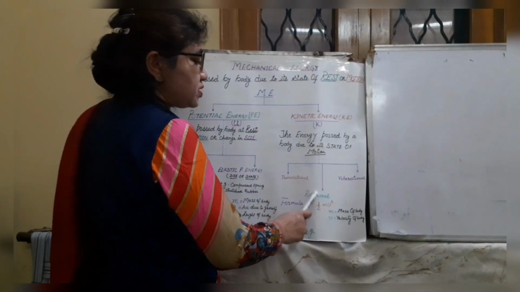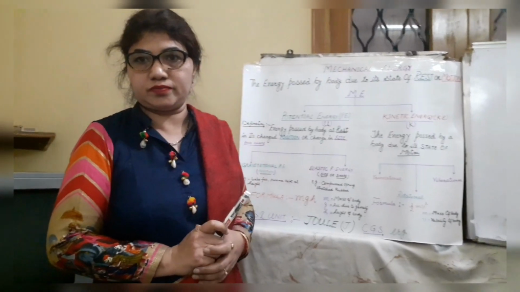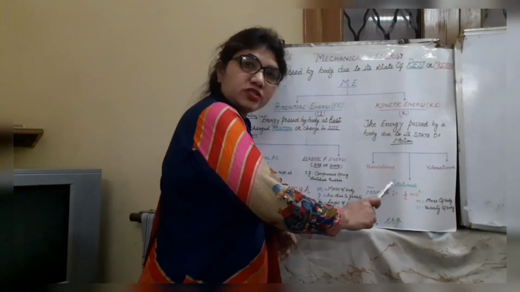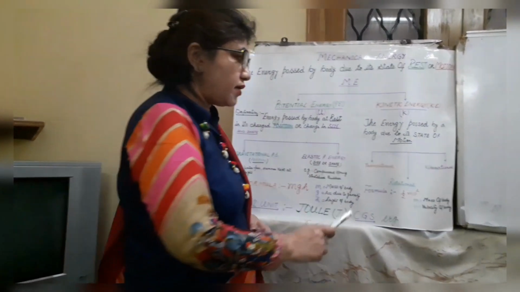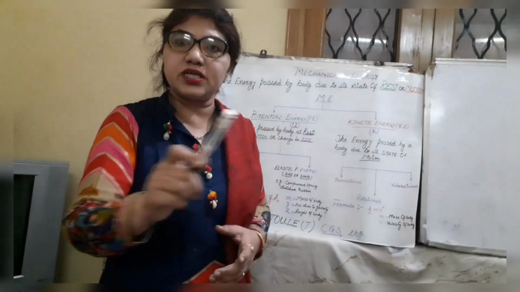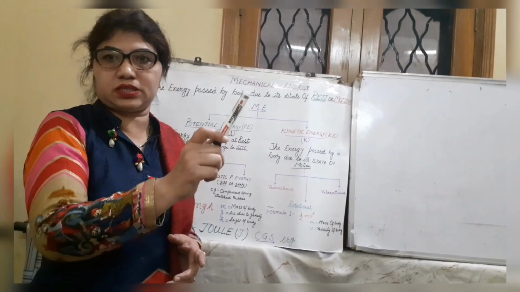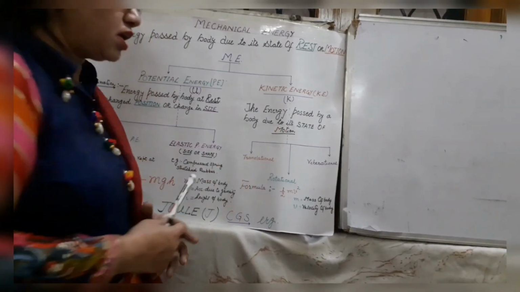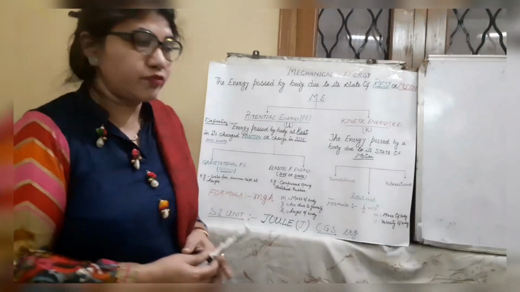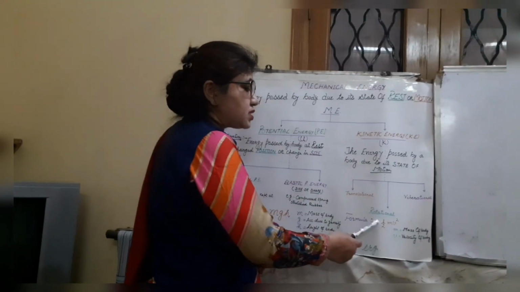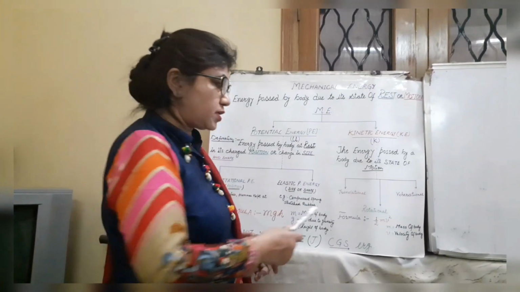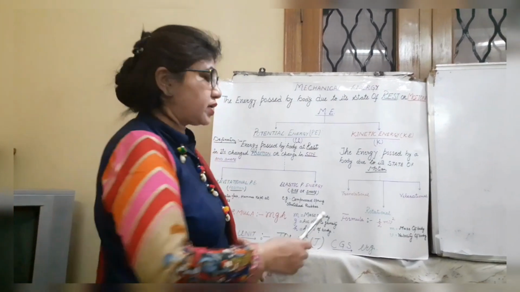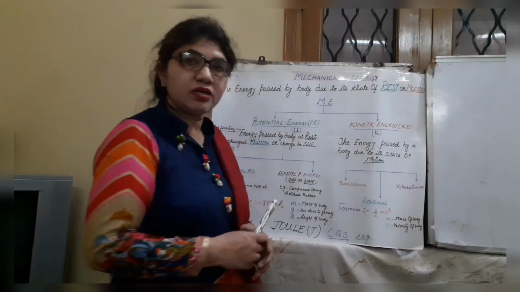In the same way, when a body is rotating in a circular path, it has some velocity and some mass. Obviously, it has rotational kinetic energy. Same way, vibrational kinetic energy. When a body is vibrating, it has some velocity, and obviously it has some mass. So at that time it possesses kinetic energy called vibrational kinetic energy. If you concentrate on its formula, it is half mv square. So it depends upon two factors: one is the mass, the other is the velocity of the body. So the kinetic energy formula is half mv square.